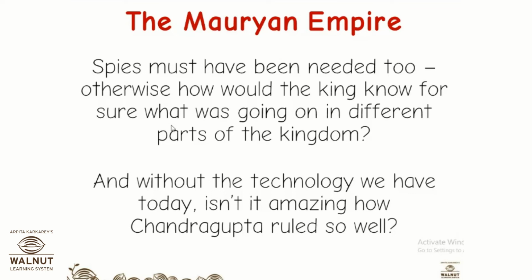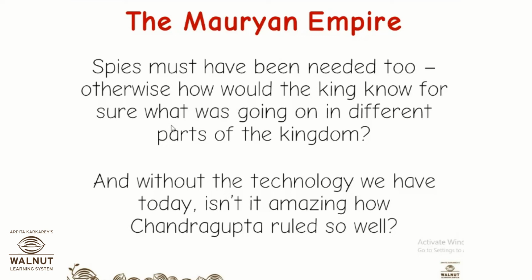They are working, they just look like one of us. They just look like one farmer, or they may take up a get up of some tribal, and we may think that they are some common people like us, and we may land up talking to them, but actually they are providing information to the king. Secretly they are providing information to the king. So spies must have been needed.